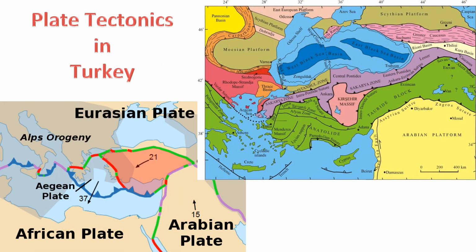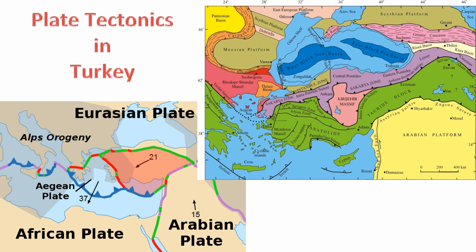Turkey is located in a tectonically active region, and its geological features are strongly influenced by the interactions of several major tectonic plates. The key tectonic elements in Turkey are associated with the convergence of the African, Arabian, and Eurasian plates. Here are some notable aspects of plate tectonics in Turkey. 1. North Anatolian Fault, NAF. The North Anatolian Fault is a major right lateral strike-slip fault that runs across northern Turkey from the Aegean Sea in the west to the eastern part of the country. It accommodates the westward motion of the Anatolian Plate relative to the Eurasian Plate.